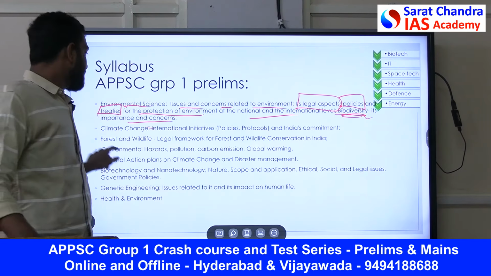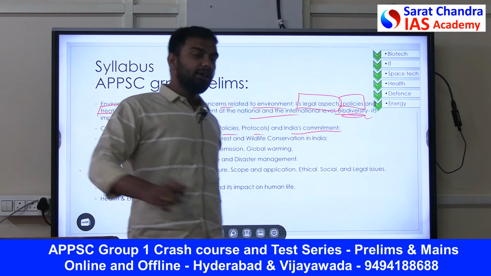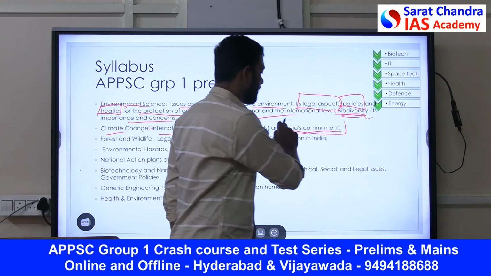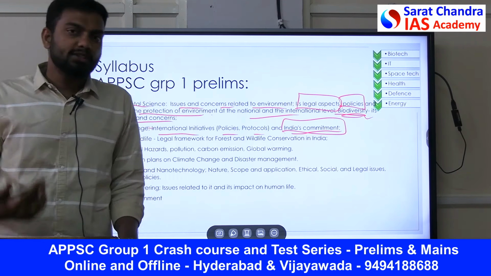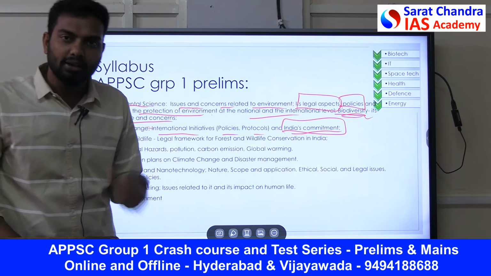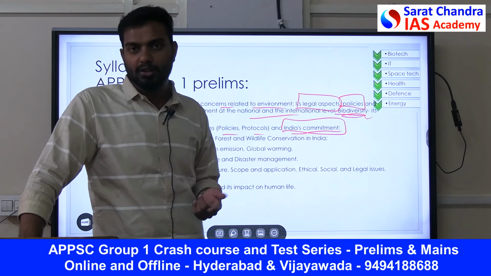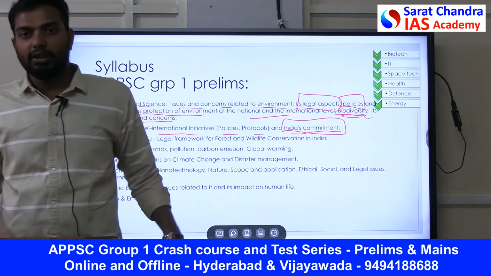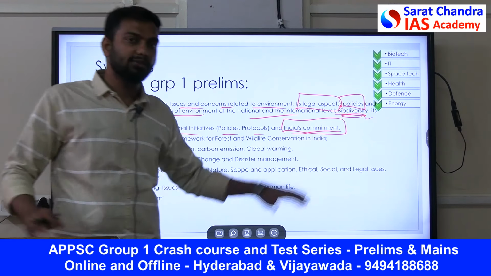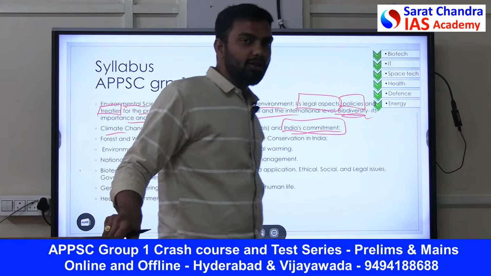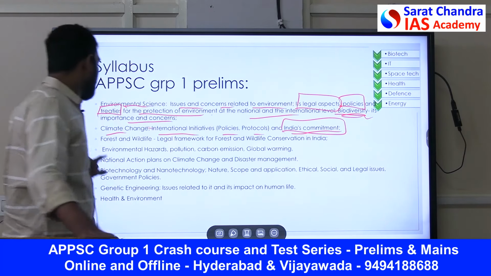Okay na? So the next is climate change, international initiatives, policies, protocols, India's commitment. Again, India's commitment part is the most important point because India is trying to be a global leader. So India has taken various initiatives, be it Life movement, be it Panchamrit commitments, or India has also been a leader in terms of solar energy. So International Solar Alliance. India is a founding member and a permanent chairman. So ilantivanni again examine.